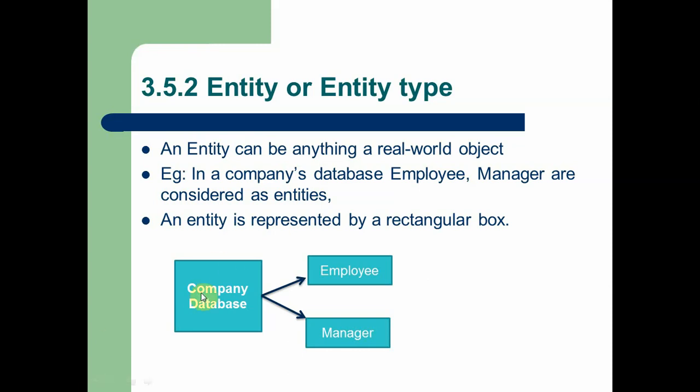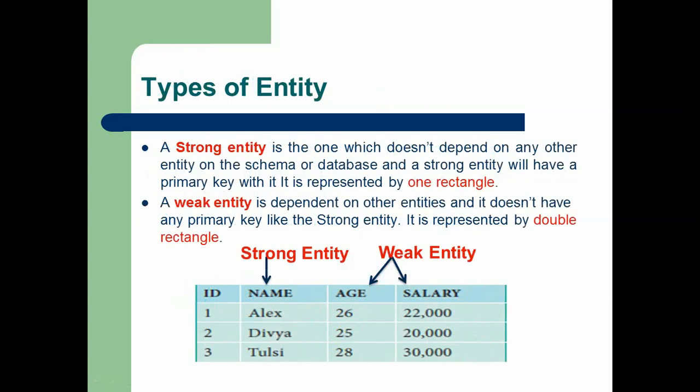Here in the example you can see, for a company database we are using two entities. One is employee, another one is manager, which are placed within rectangular blocks. This is the basic rule. For each and every element there are symbols which we are going to discuss in our upcoming chapters. The first symbol is a rectangular box, which is used to represent the entity in the ER model. There are two types of entity in the ER model: one is strong entity, another one is weak entity.